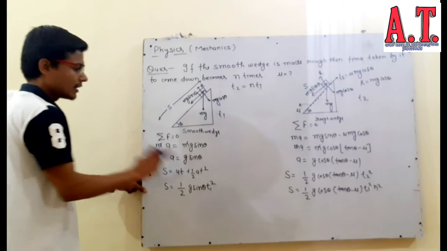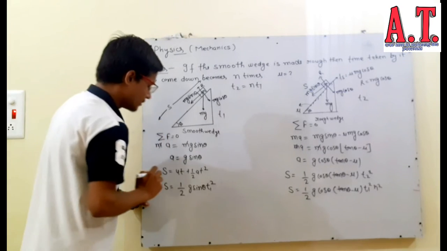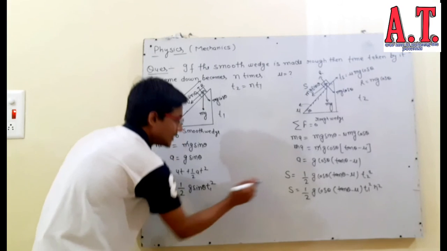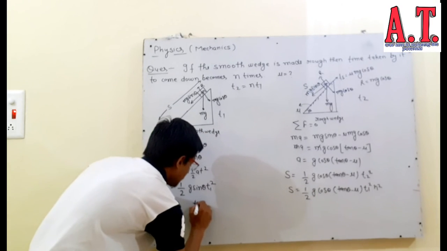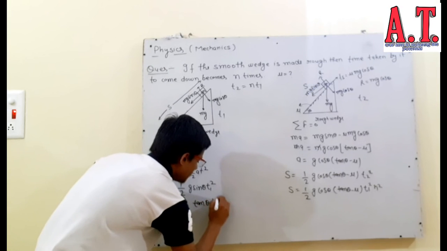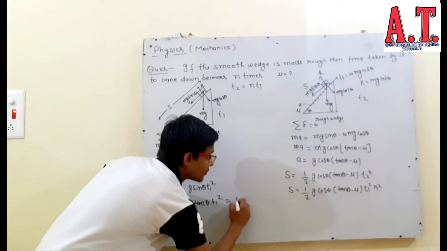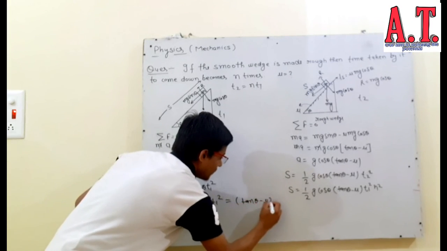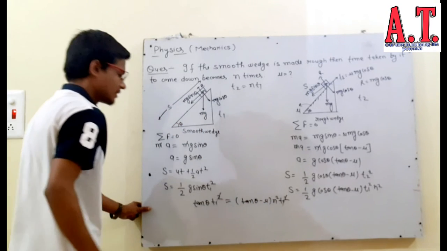So you can equate both the equations. Half g will get cancelled out, and cos theta will cancel on this side. So we get tan theta times t1 square equals tan theta minus mu times n square t1 square. I am directly solving it, try to understand what is going to happen. t1 square gets cancelled.